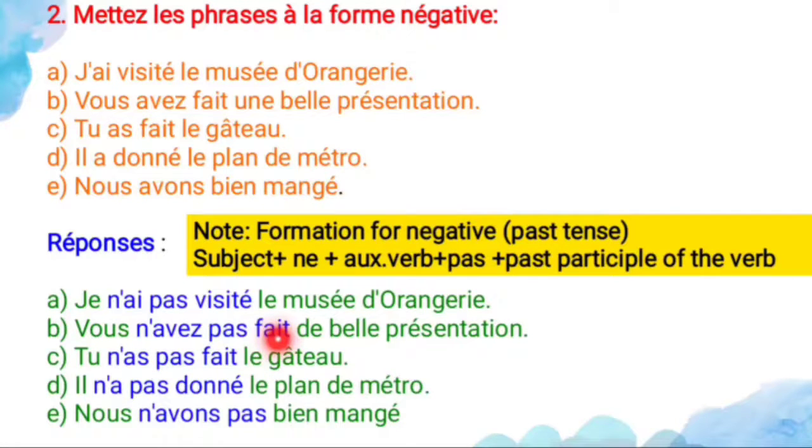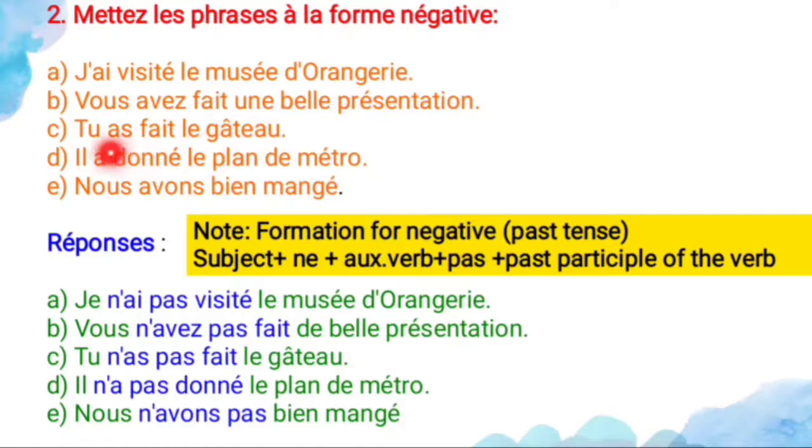So this is the past participle of the verb. And when you change the indefinite article in a negative sentence, you have to change what? The article. This I have taught in the first lesson itself. So, pas de belle présentation. It means you did not make a good presentation.